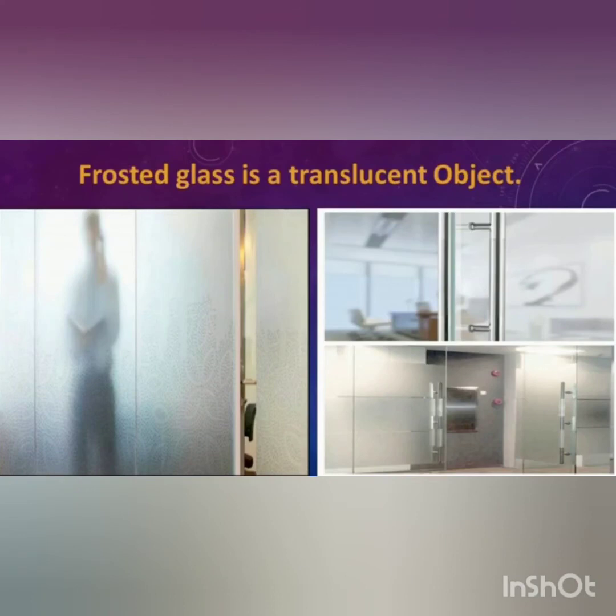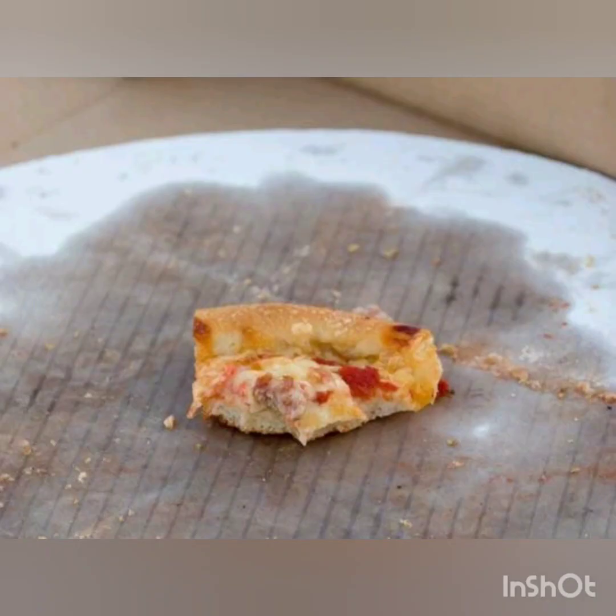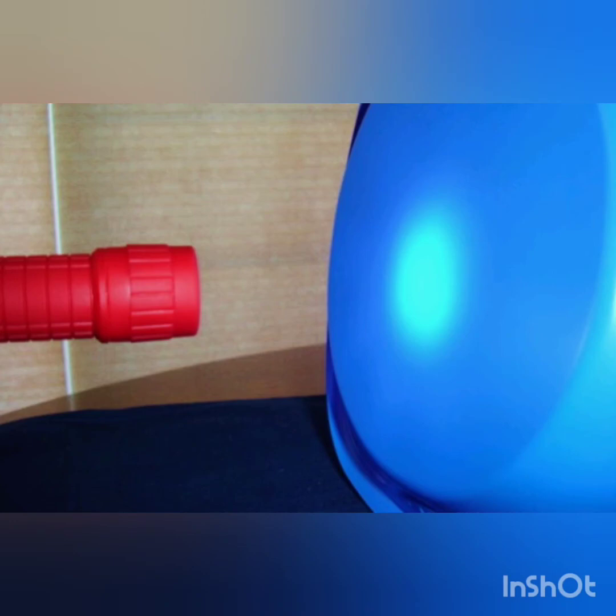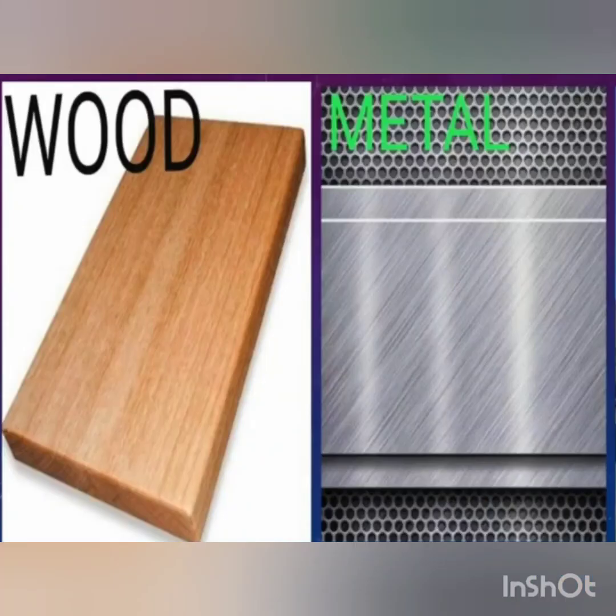Example of translucent materials, oil paper and tissue paper. Okay. Then opaque materials. Materials through which we cannot see are said to be opaque. Clay, metal, wood and rubber are examples of opaque materials. Okay children.